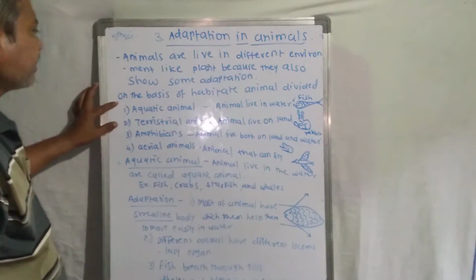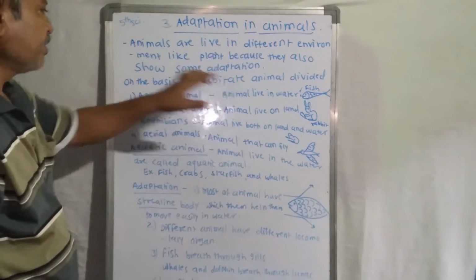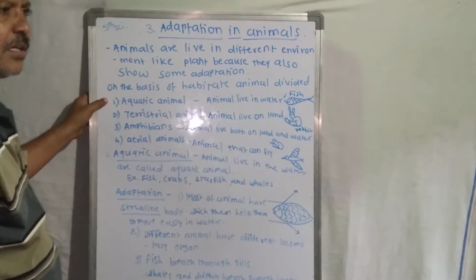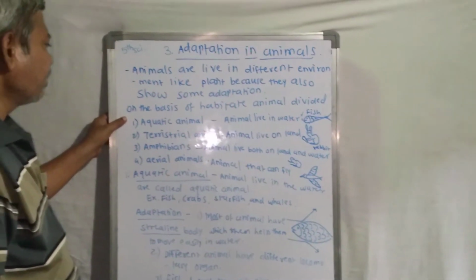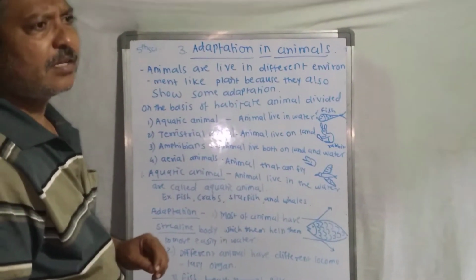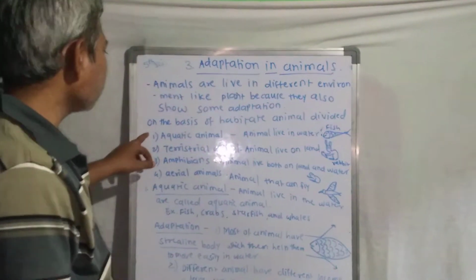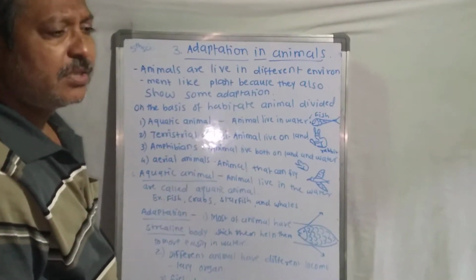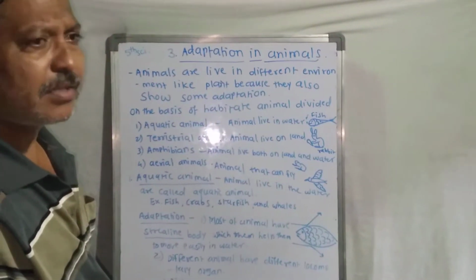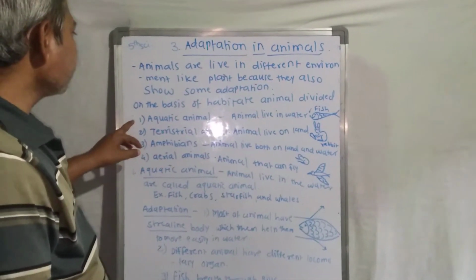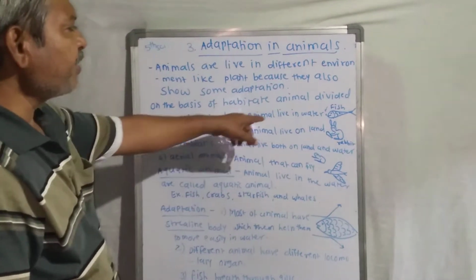The first is the aquatic animal, meaning animals that live in water. That animal is called an aquatic animal. This is the first type of animal, and it is considered that the beginning of living things started from the water. The amoeba is the first animal, and the algae is the first plant, which grow in the water.